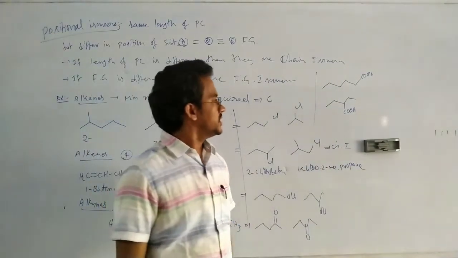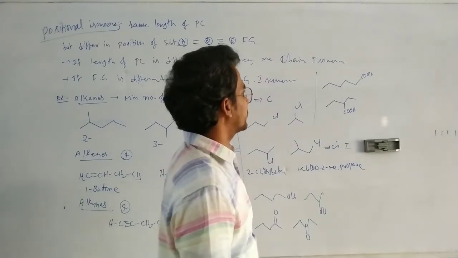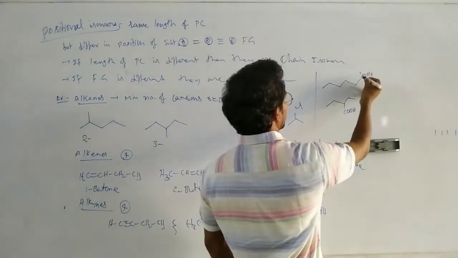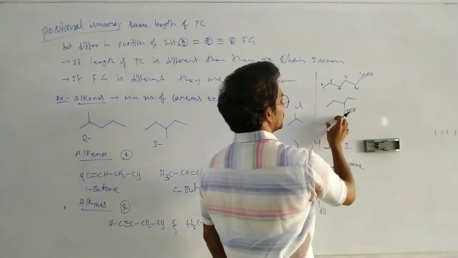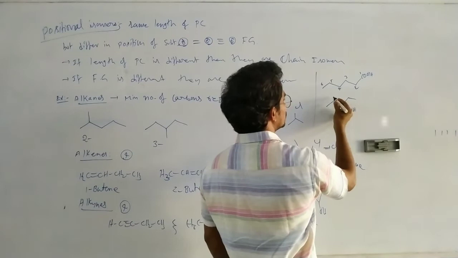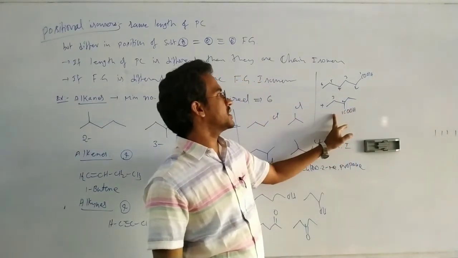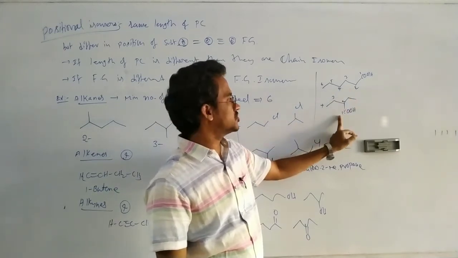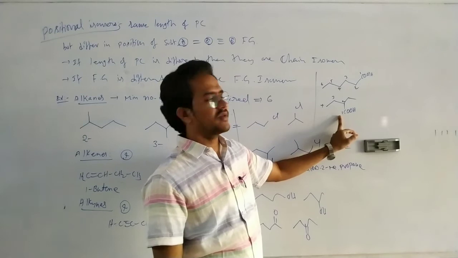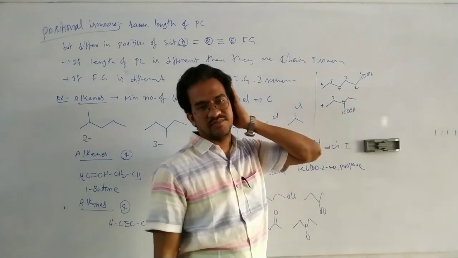Okay. So here, what is the relation between these two? Here in this case, what is the position of COOH? 1, 2, 3, 4, 5, 6. What is the position of COOH? 1, 2, 3, 4. That means here, it is a 2-ethyl butanoic acid. It is a hexanoic acid. Hexanoic acid, it is a 2-ethyl butanoic acid. Okay? Here the position of this COOH is the same.